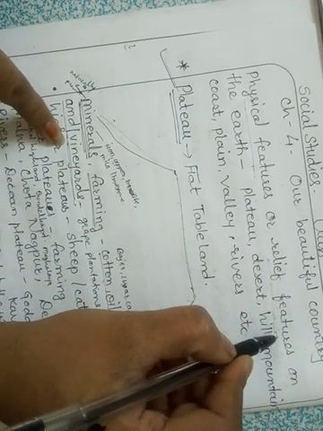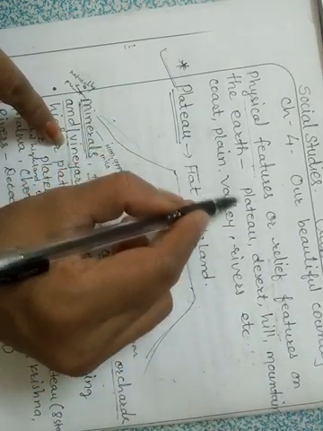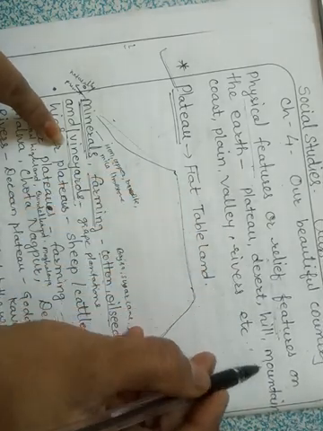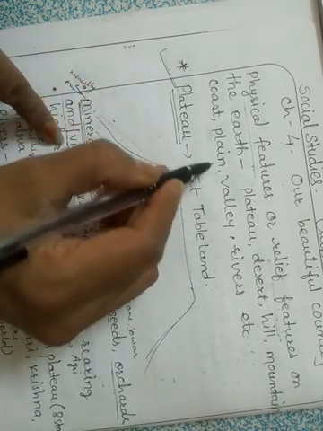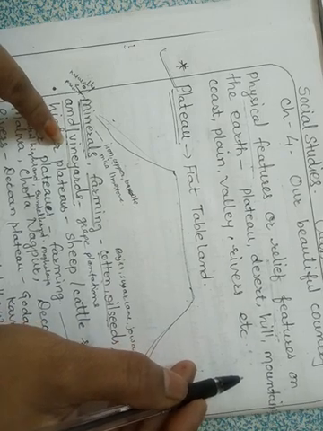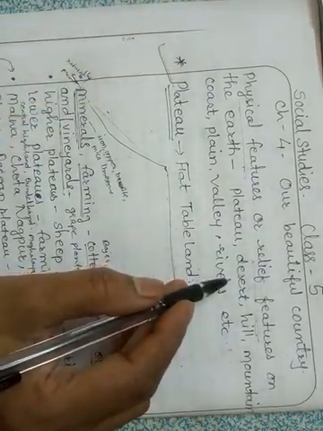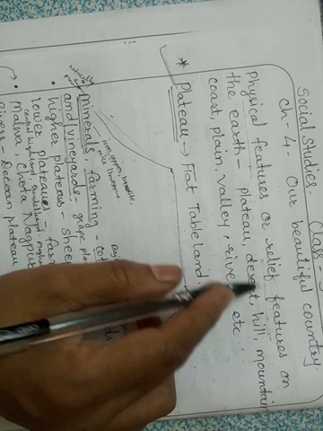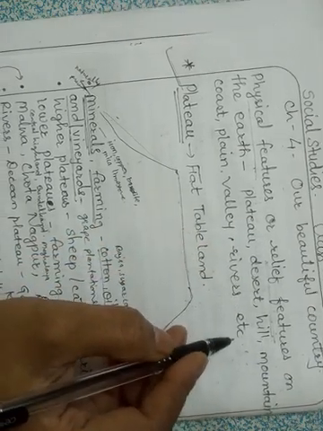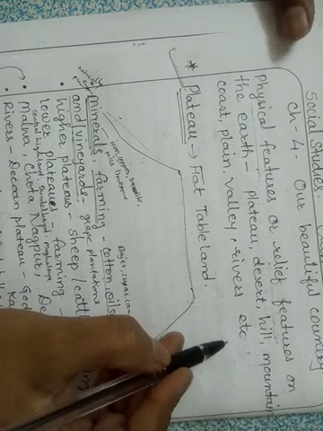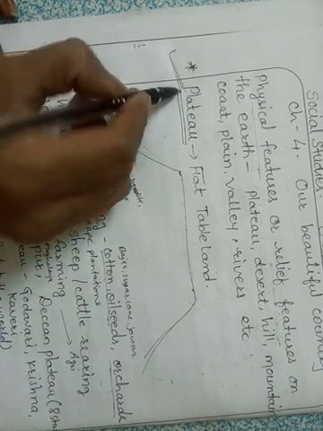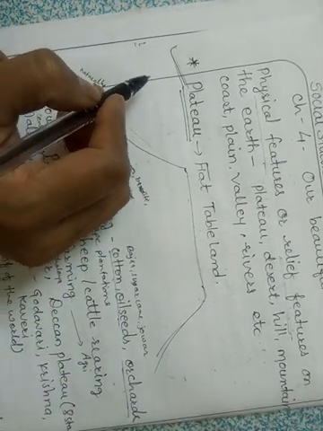These landforms may be plateaus, deserts, hills, mountains, coastal plains, plains, valleys, rivers, etc. So all these relief features, physical features you can say, or landforms, we can see on the earth at different places. In this chapter we are going to read one by one. So first we will read about the plateaus in India.